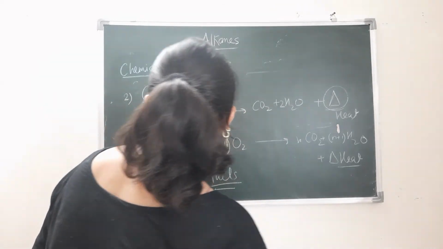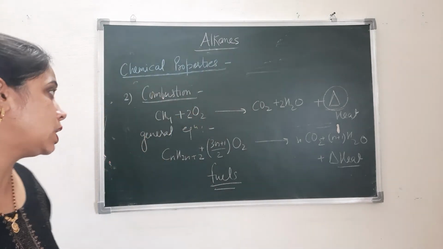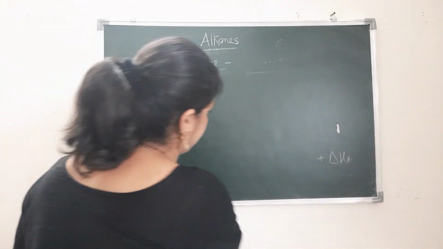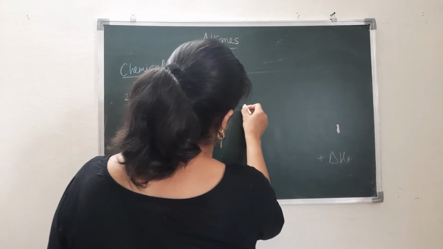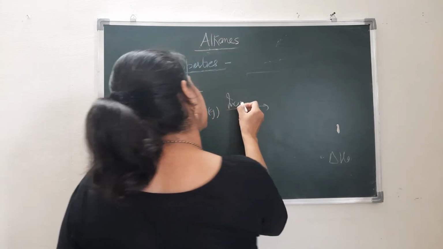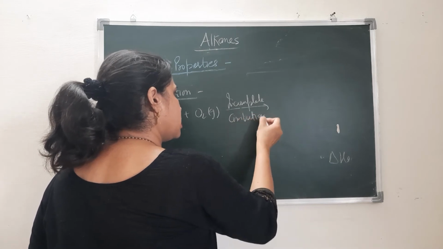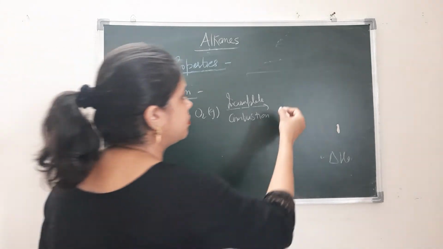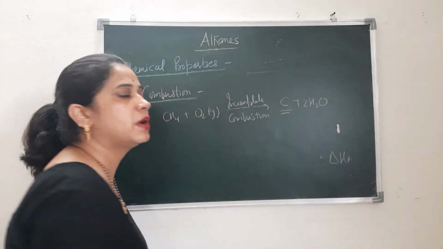One more thing, if we do the oxidation in the presence of insufficient amount of oxygen, then the product will be different. That means if I do CH4 with oxygen and I do the incomplete combustion, as we have insufficient amount of oxygen, then there will be formation of carbon and water only.